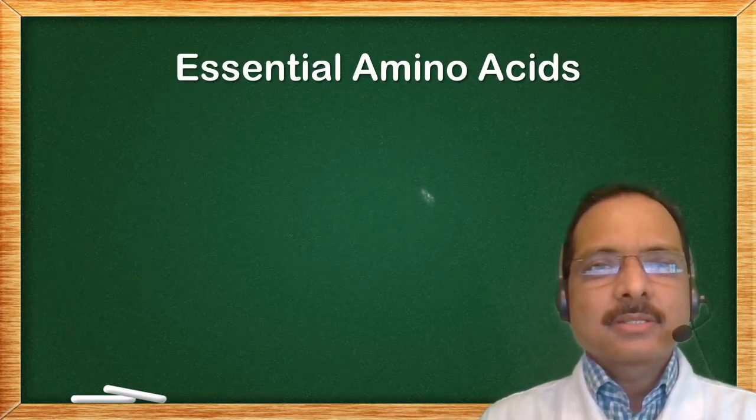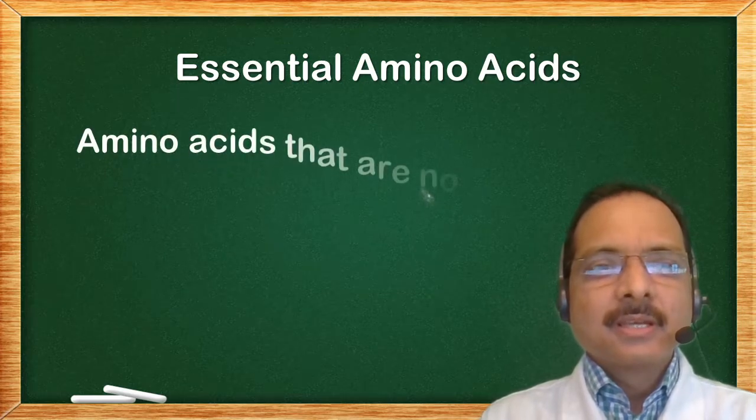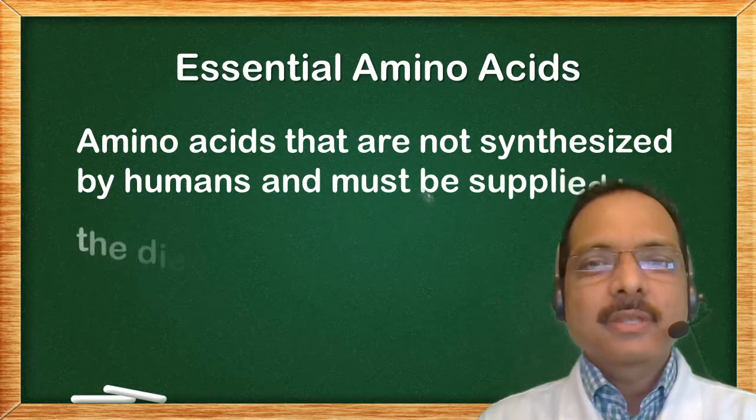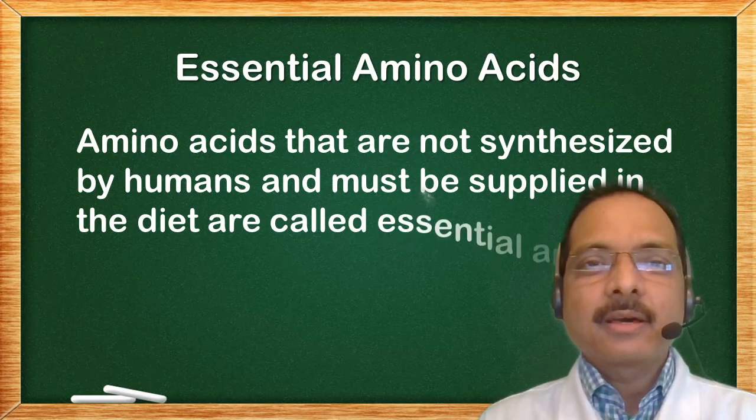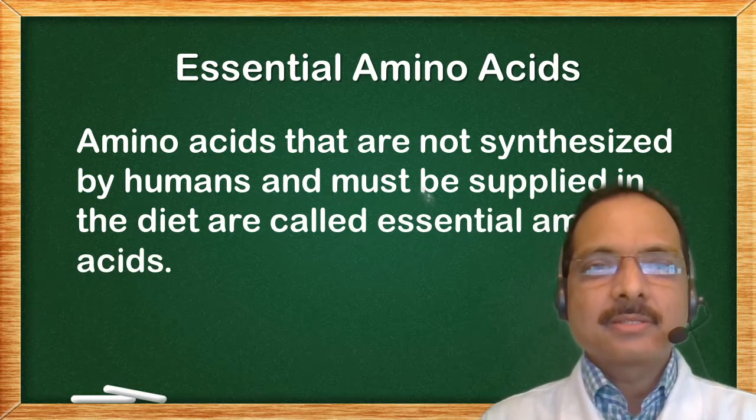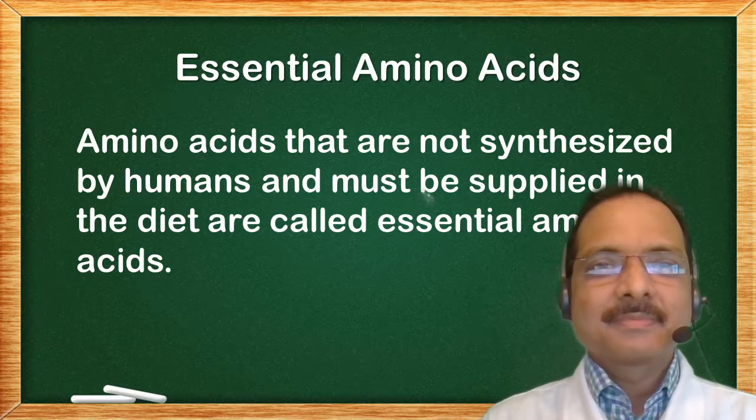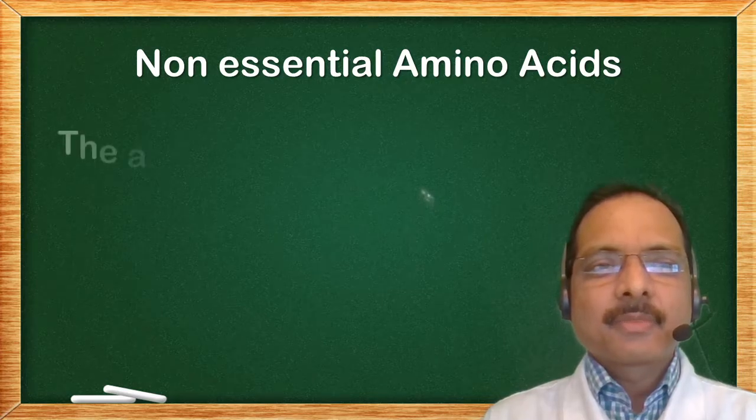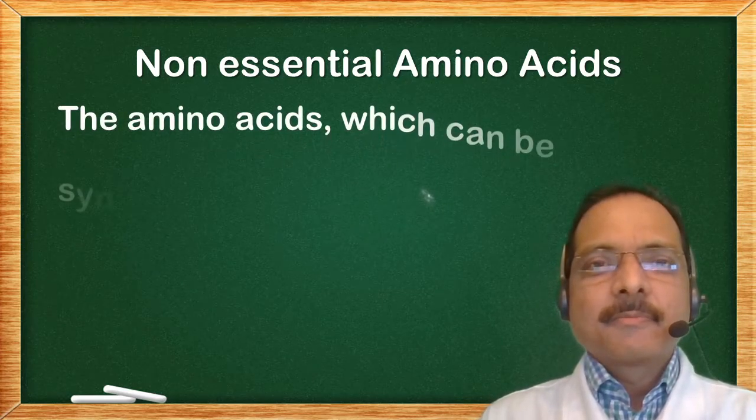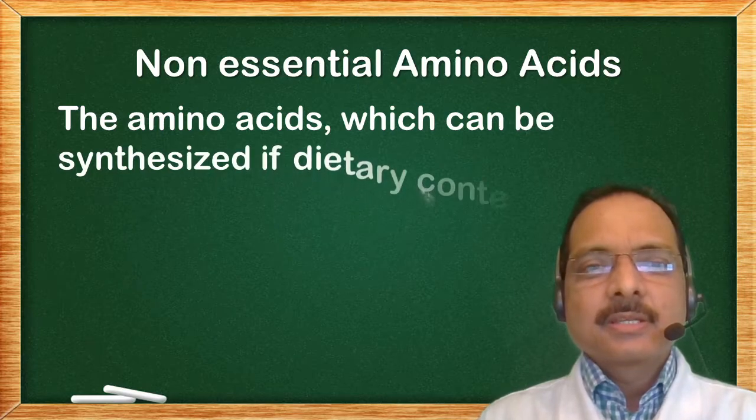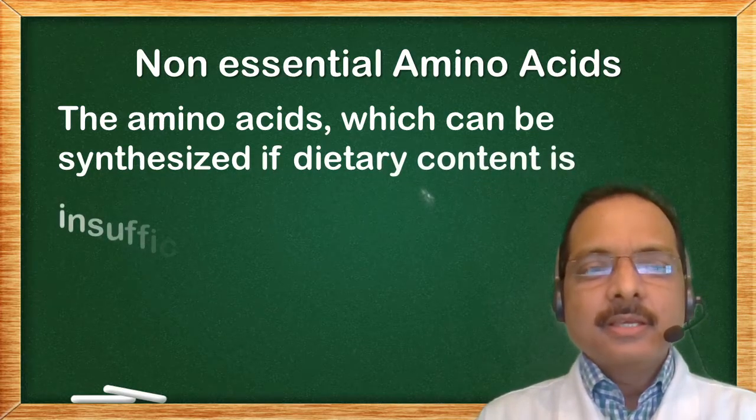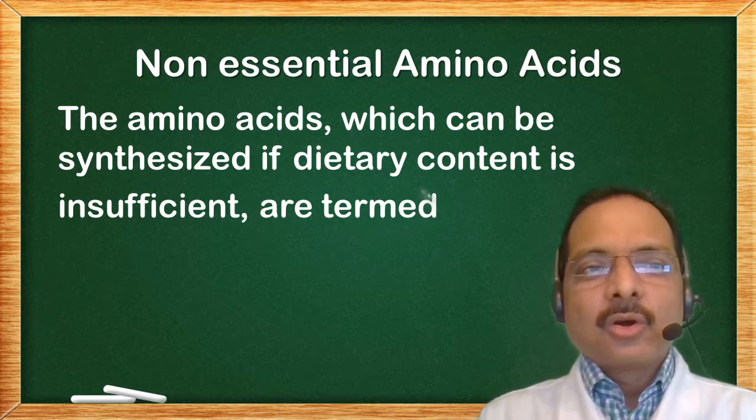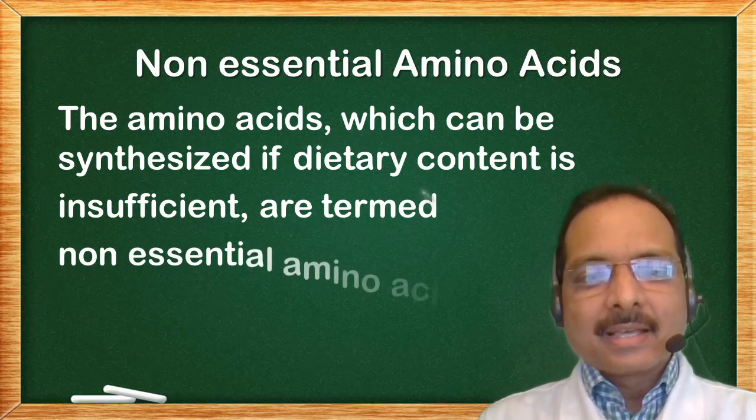Essential amino acids. As the name suggests, amino acids that are not synthesized by humans and must be supplied in the diet are called essential amino acids. Non-essential amino acids. The amino acids which can be synthesized if dietary content is insufficient are termed as non-essential amino acids.